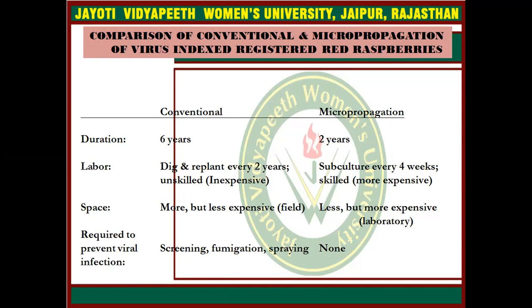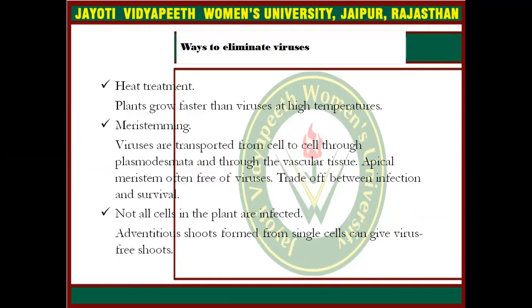If we talk about space, conventional needs more space, but micropropagation needs less. To prevent viral infection, conventional methods use screening, fumigation and spraying, but in micropropagation there is nothing needed. Ways to eliminate the virus are basically heat treatment and meristem culture. Not all cells in the plant are infected, so adventitious shoots formed from single cells can be virus-free shoots.